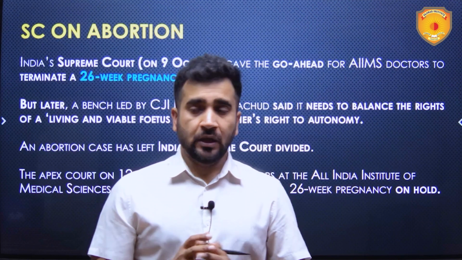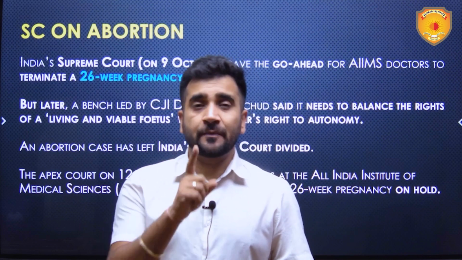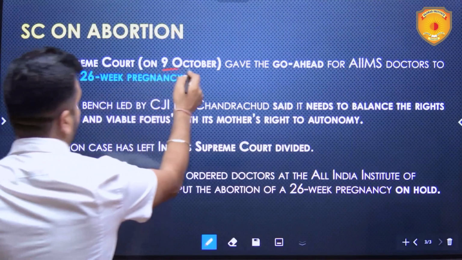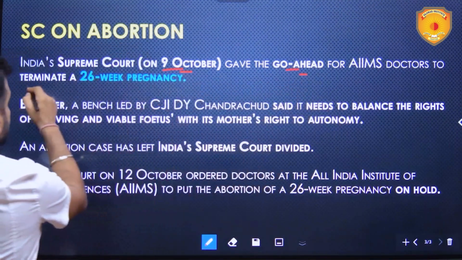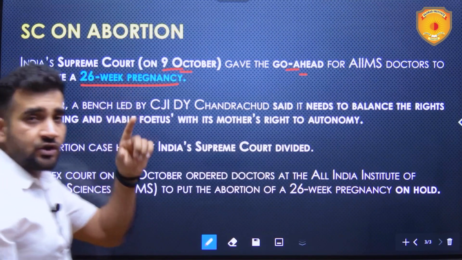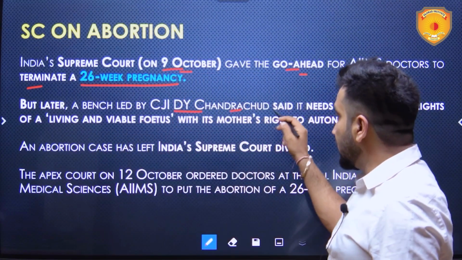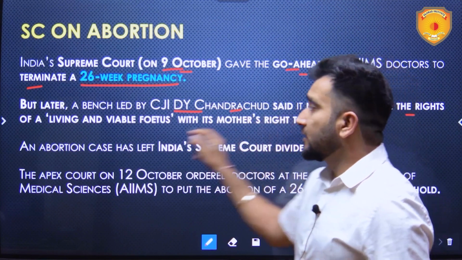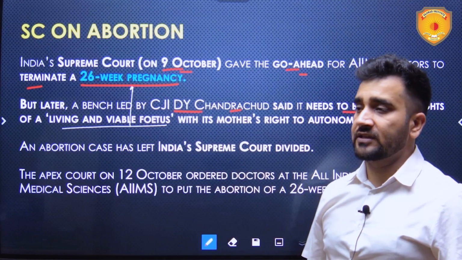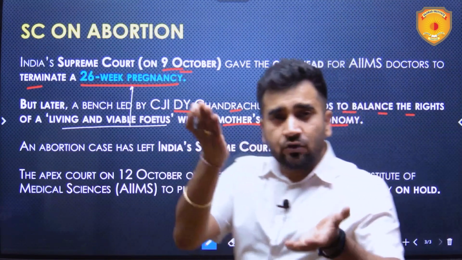Let's get into the details of this topic and we will also be looking into the law, that is the Medical Termination of Pregnancy Act 1971. Now, India's Supreme Court on 9th of October gave the go ahead for AIIMS doctors to terminate a 26 weeks pregnancy. The key is 26 weeks pregnancy here, which you need to note down. But later a bench led by CJI D.Y. Chandrachud said it needs to balance the rights of a living and viable fetus. This fetus is a living fetus inside her, with its mother's right to autonomy. Now, there needs to be a balance.